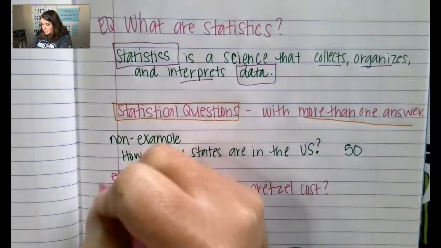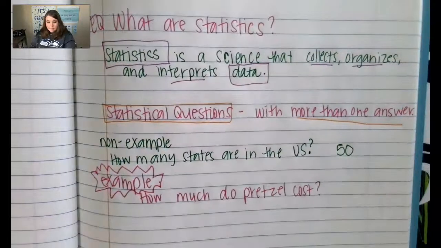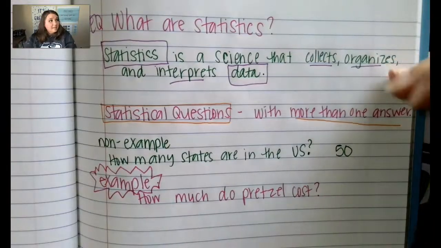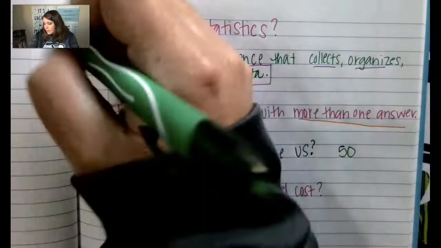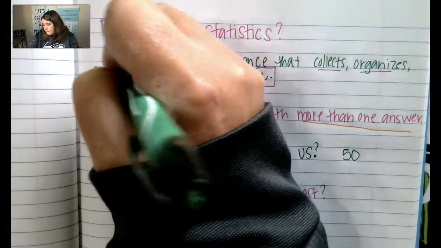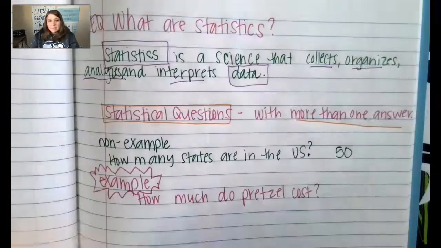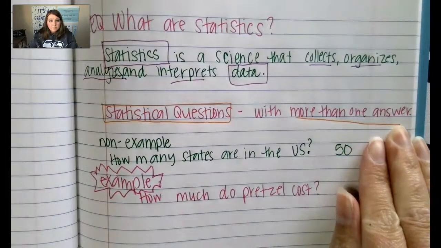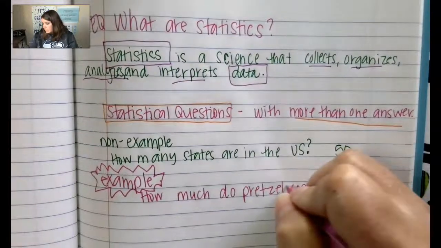This one is yes, because we can go to various stores and get lots of examples for how much they cost. Okay, so statistics is the science that collects, organizes, analyzes. Let's go ahead and add analyze up here. Analyzes and interprets data. So using the data, statistical questions have more than one answer, like how much do pretzels cost? Oh my goodness, I forgot my S.